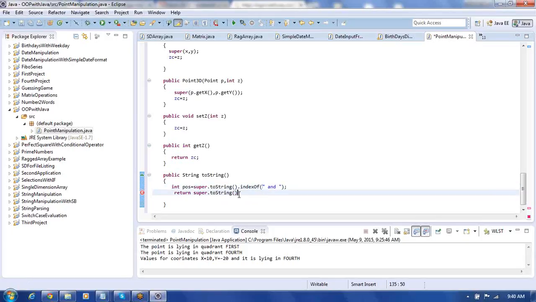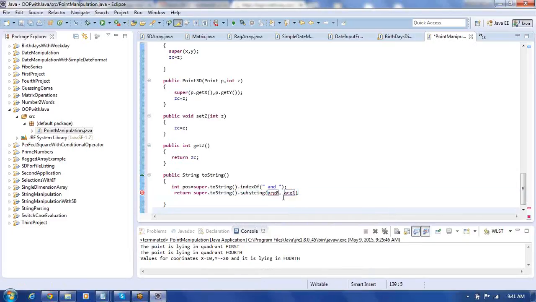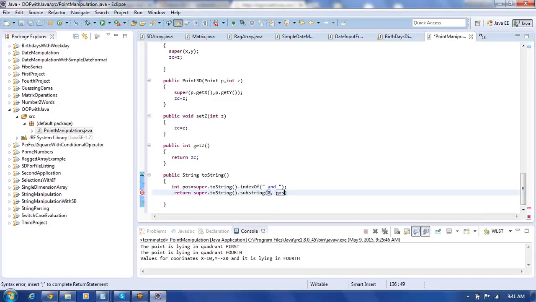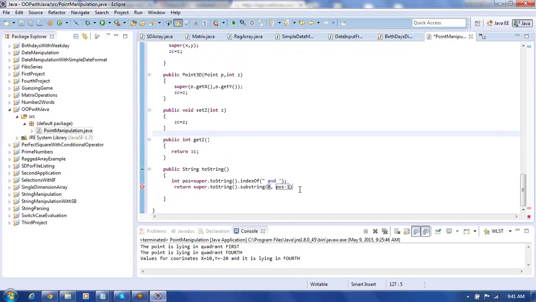Okay, from here dot substring we have here, starting from 0 to which position we use here. This will be pos. Up to pos we take. Then probably pos minus 1 we can use. We put here plus.